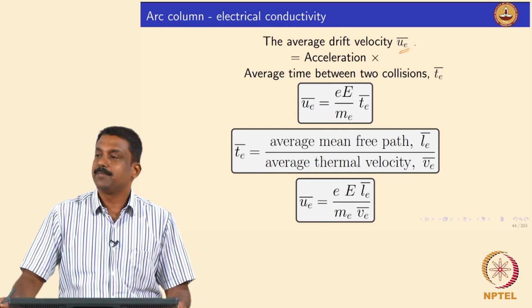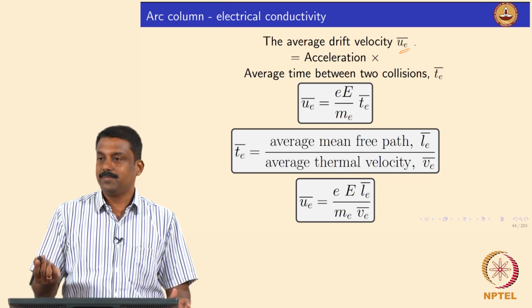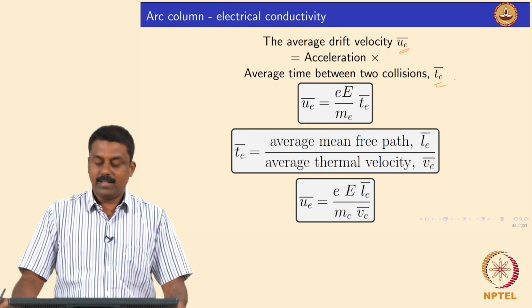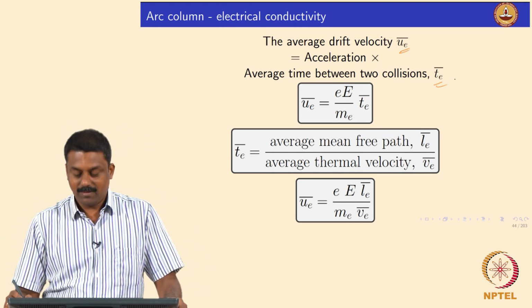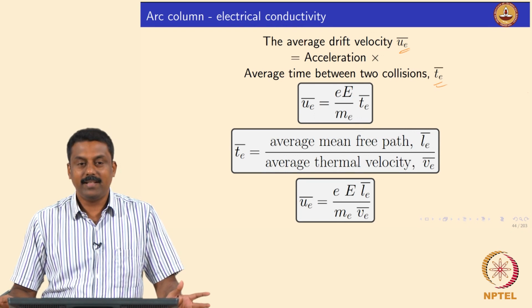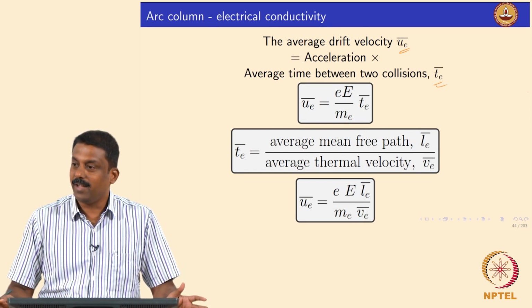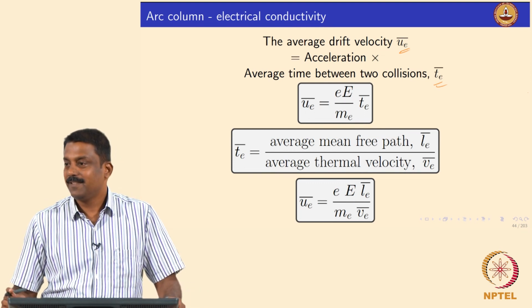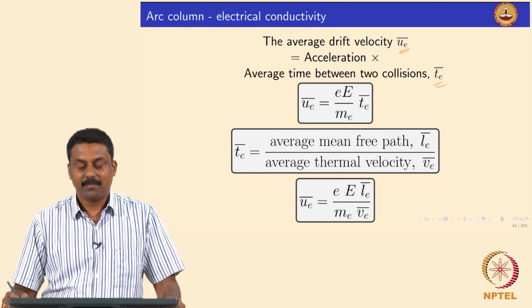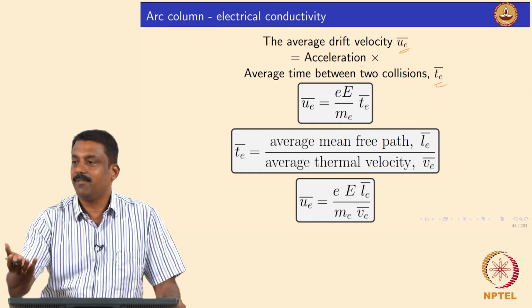So drift velocity u_e is nothing but the acceleration times the time between two collisions. Acceleration is defined in meter per second squared, times second will give you velocity, isn't it? So when you have acceleration multiplied by time, you get drift velocity.